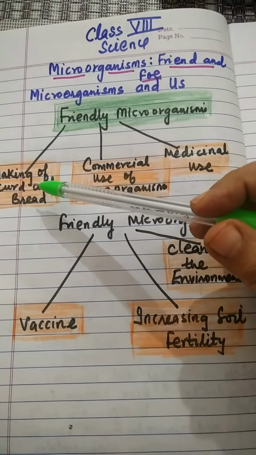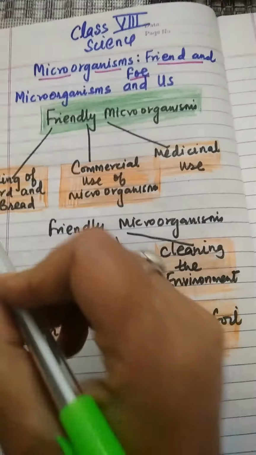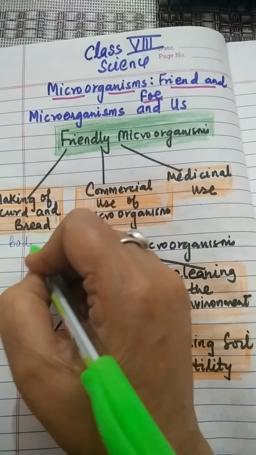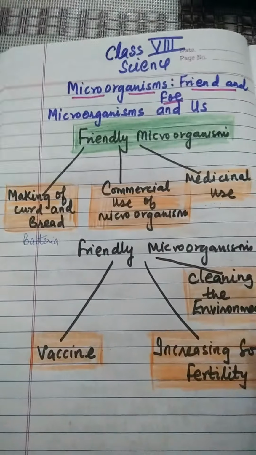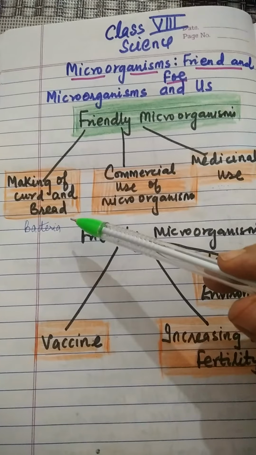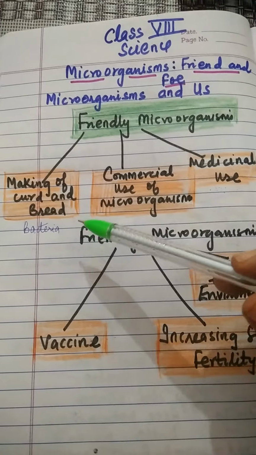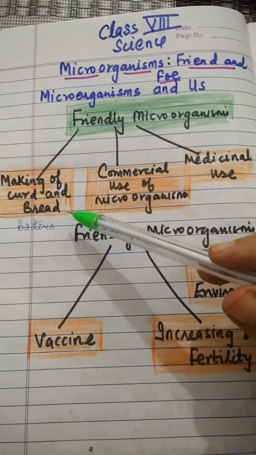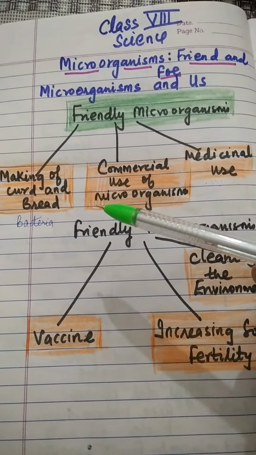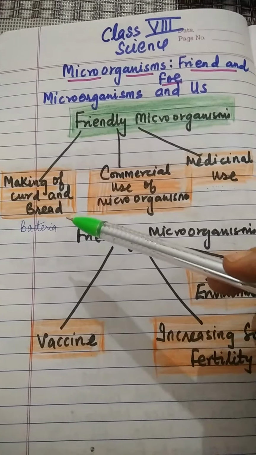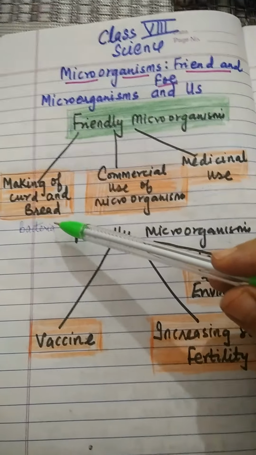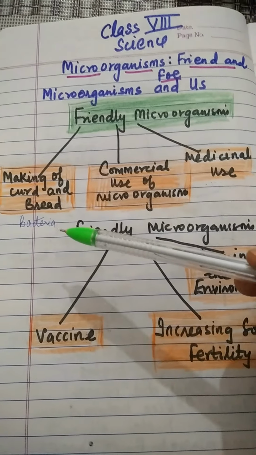The bacterium Lactobacillus, that is bacteria, promotes the formation of curd. It multiplies in milk and converts it into curd. Bacteria are also involved in making of cheese, pickles and many other food items.